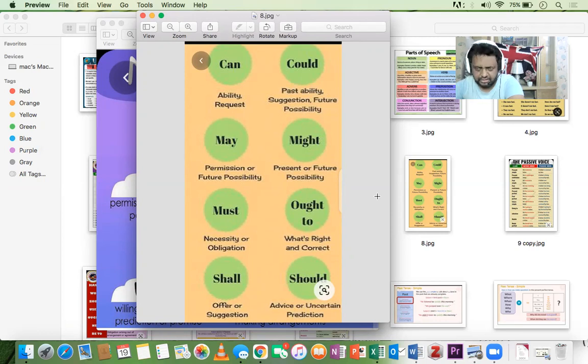If you are not well, if your condition is very bad and getting worse and worse, we say you must visit a doctor. But if it's bad but not that bad, we can say you should visit a doctor. Should is an advice, but not as strong a recommendation as must. Should: if you do it, fine. If you don't do it, it's still okay.